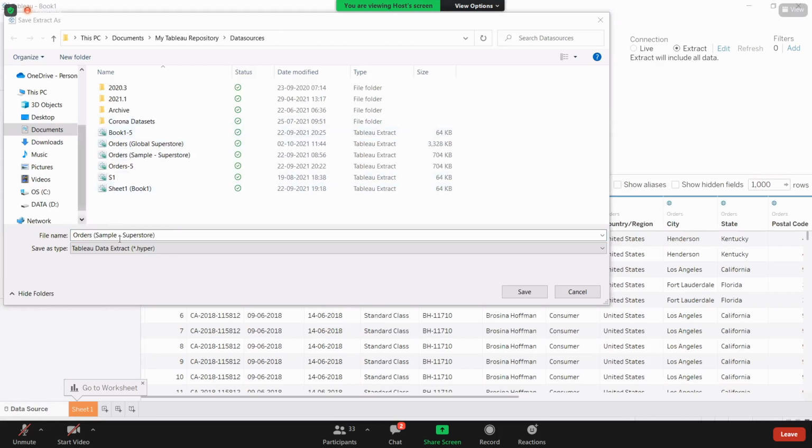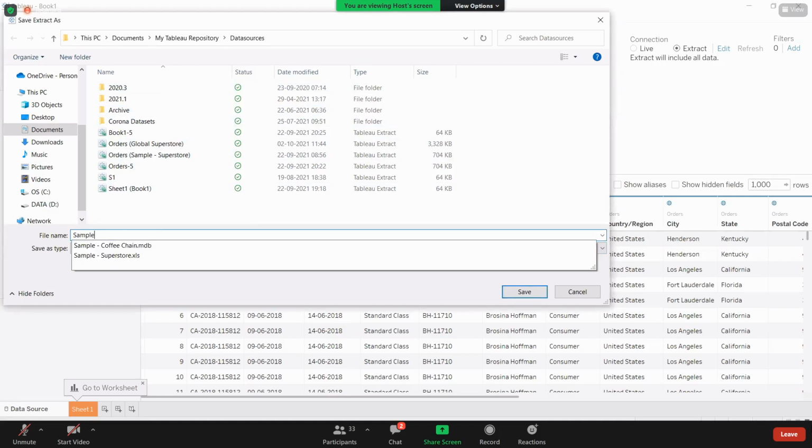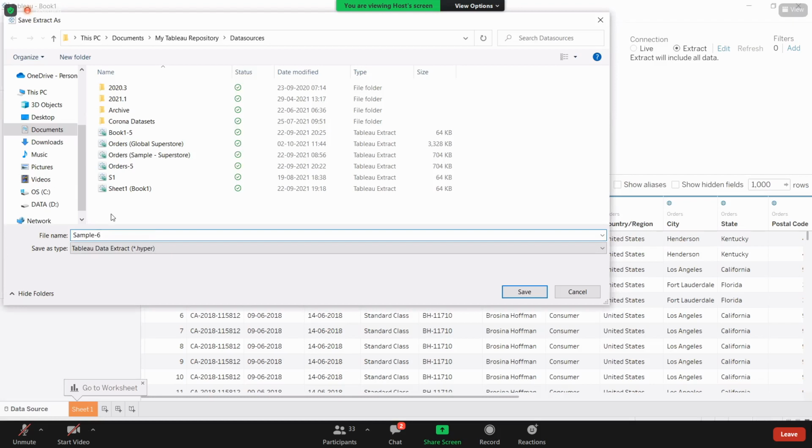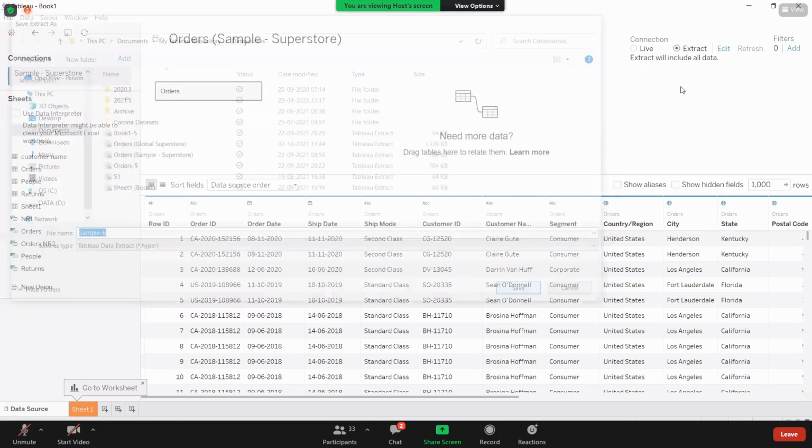Here, see, it is asking, and here it is creating your .hyper file. So it is creating a Tableau data extract. Now you just save your extract here. Just give some name. Sample 6, I'm giving some name and I'm extracting the data here.